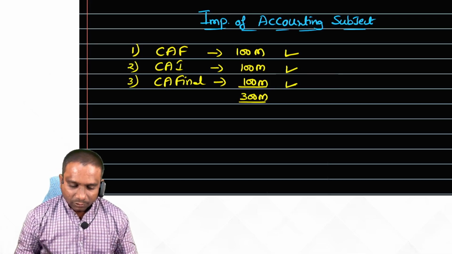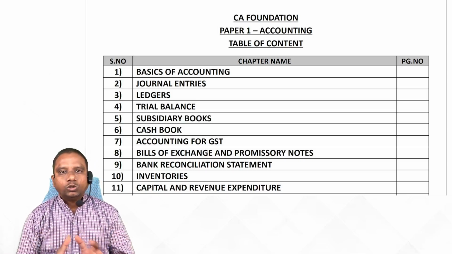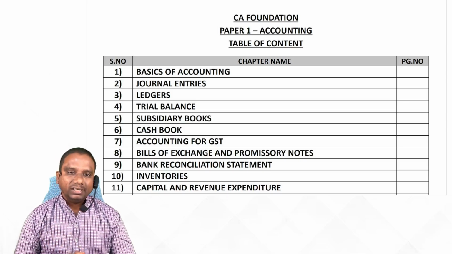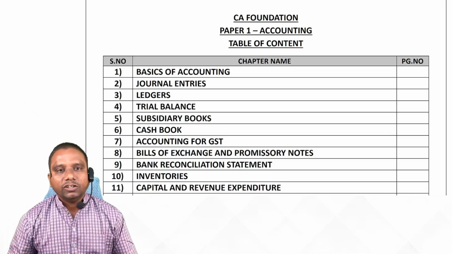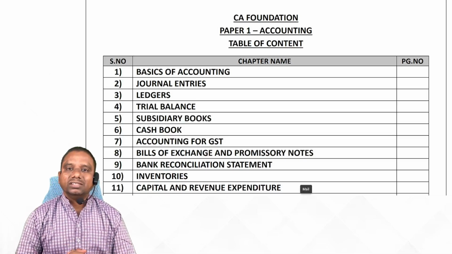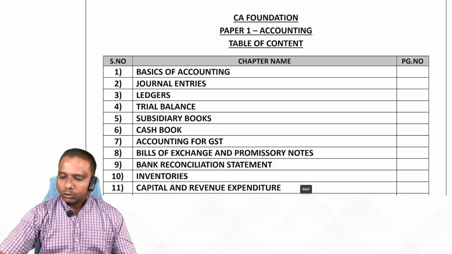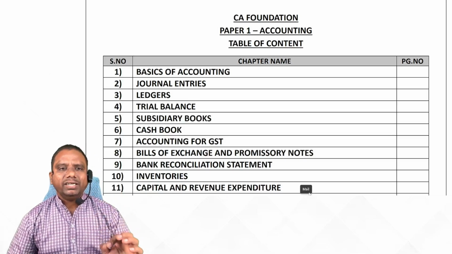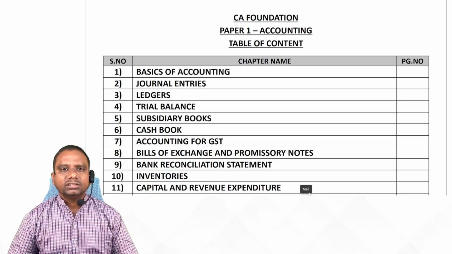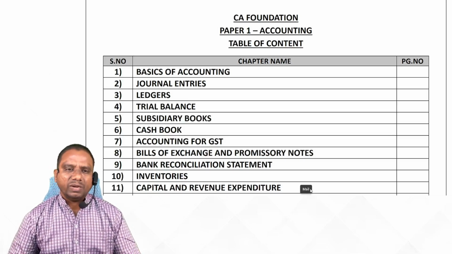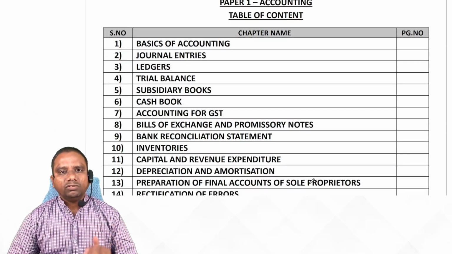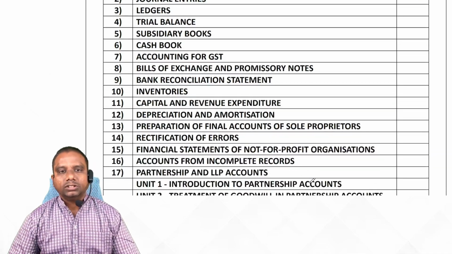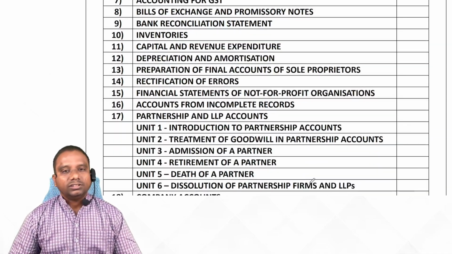So yesterday I showed you the table of contents of our accounting subject. That means the chapters or units that we are going to discuss are the syllabus of accounting. So we are going to cover each and every unit or chapter given in our ICAI study material. We have divided the chapters in a different sequence, but we discuss all the chapters.